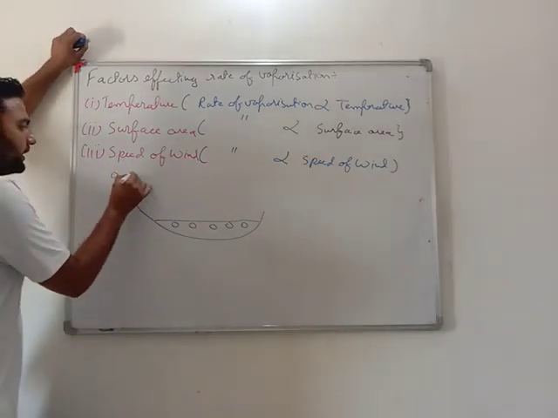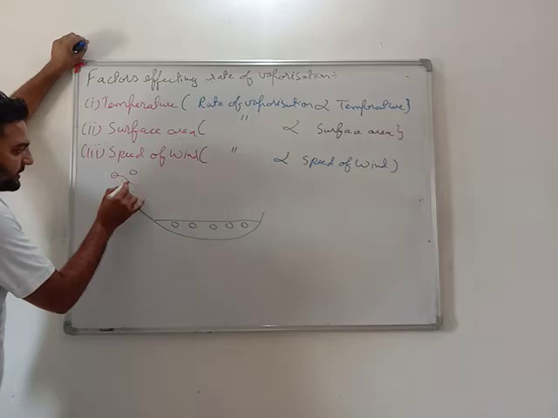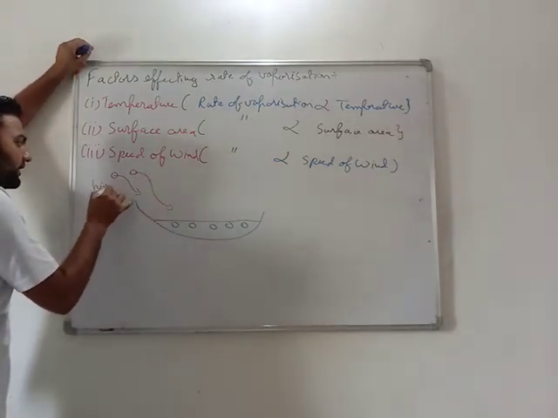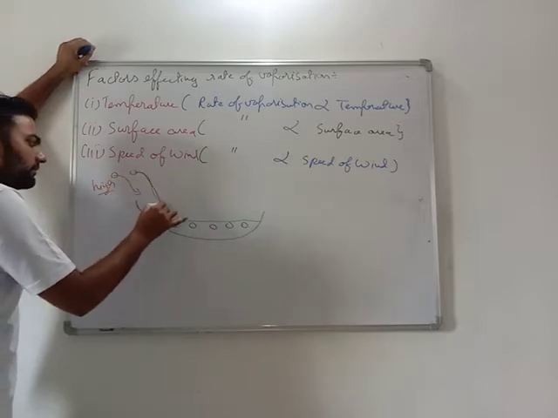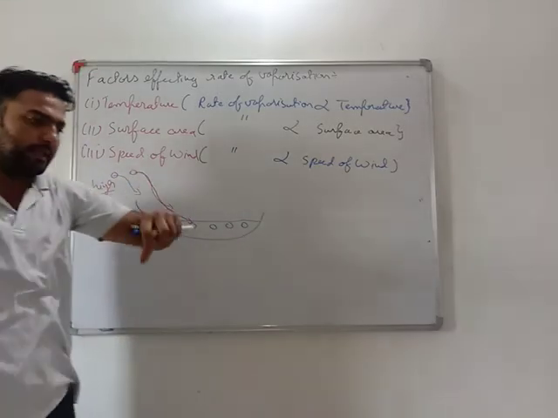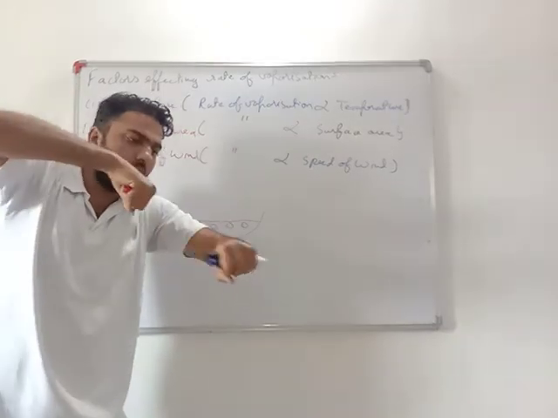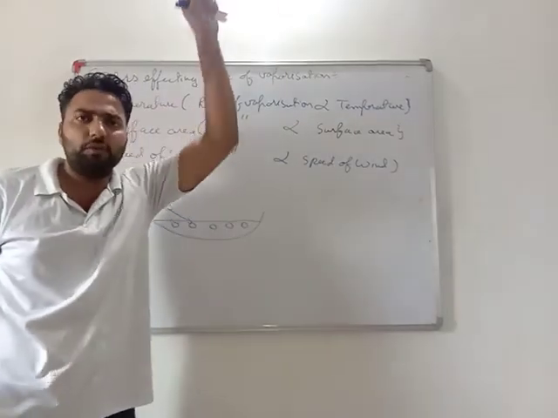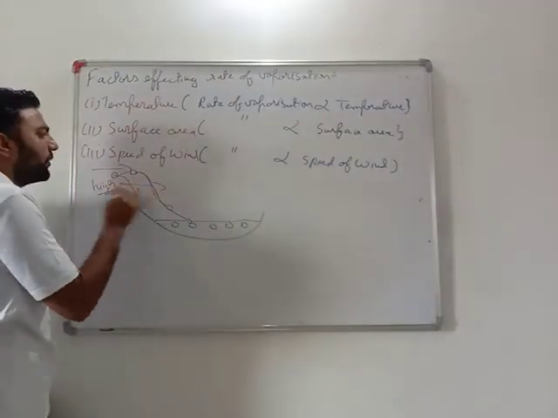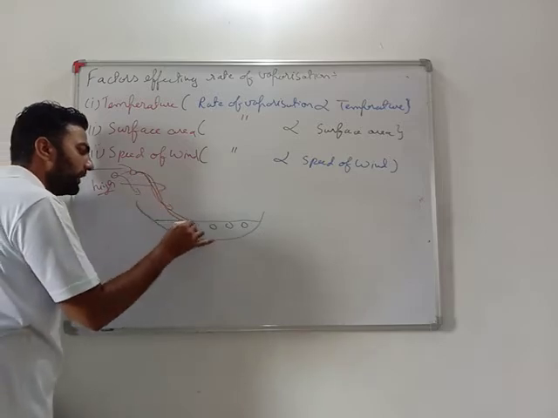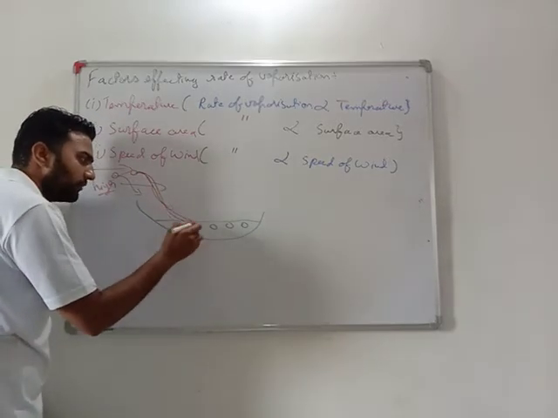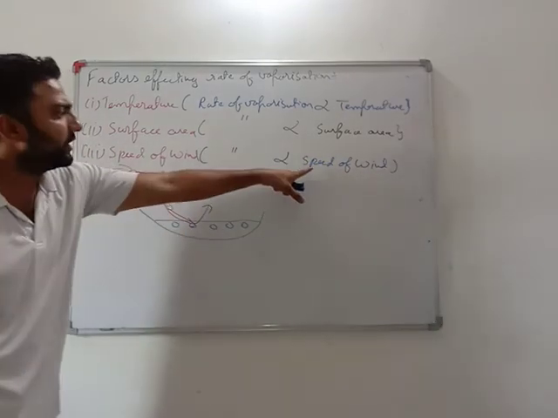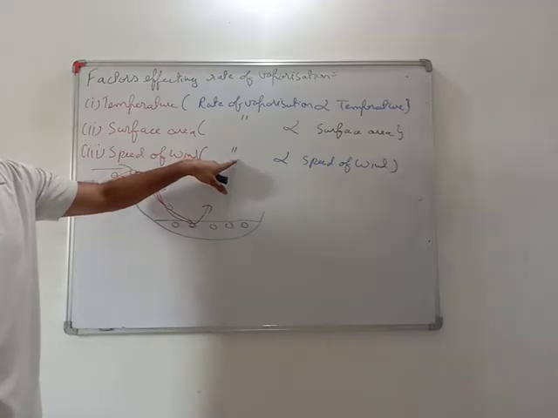Wind is also made up of particles. When the wind is at high speed, these particles also have high speed. These particles come and hit these particles. See, if I hit this particle slowly, it will move a little, and if I hit this particle hard, it will move very fast. Yes or no? So when the wind speed is quite high, these particles go and hit this place, and when they hit the water, it very easily escapes this area. That's why the more the wind speed, the more the rate of vaporization.